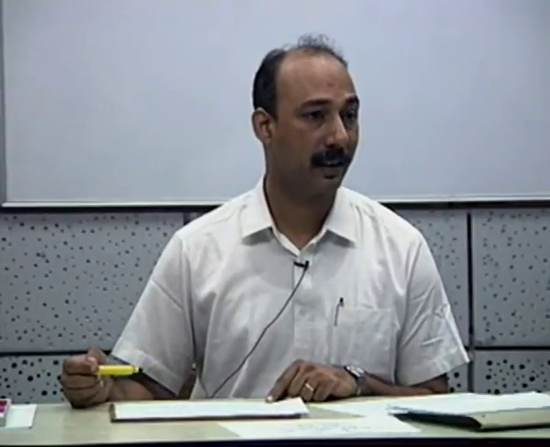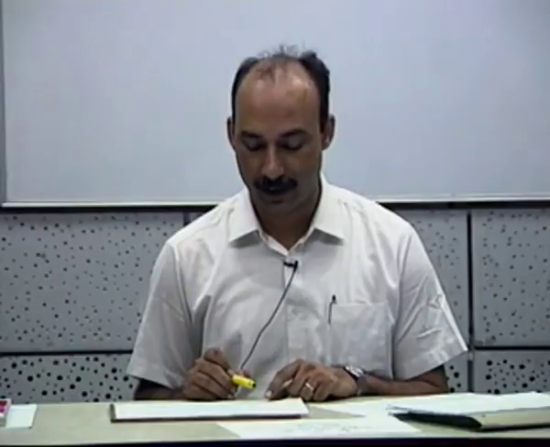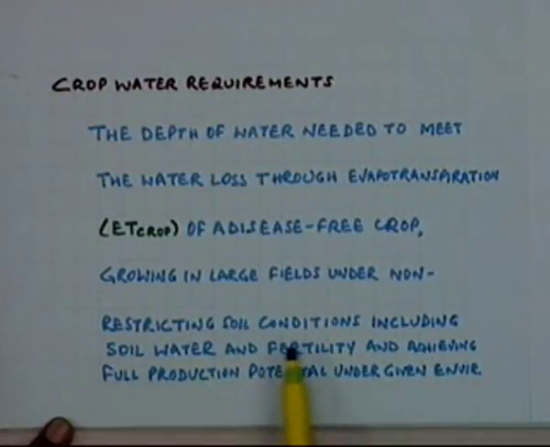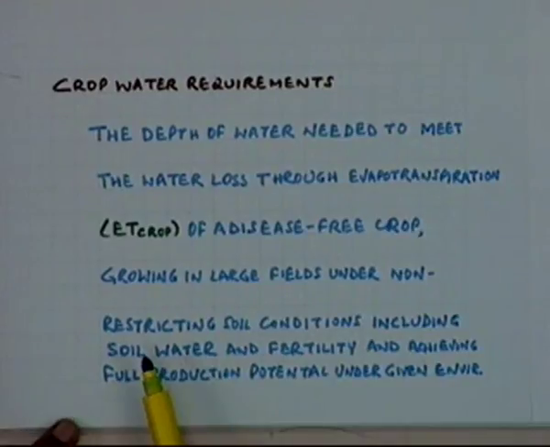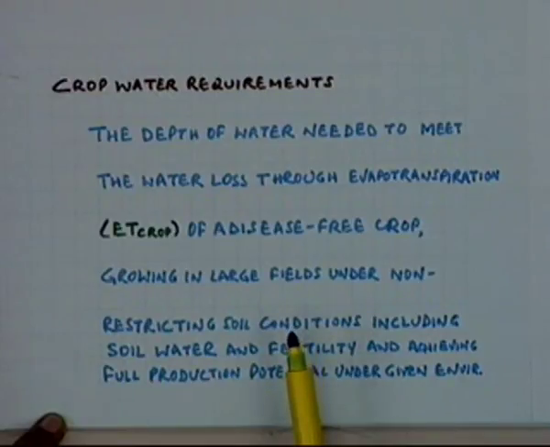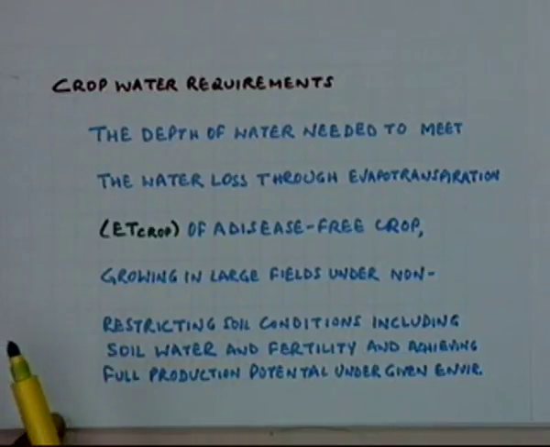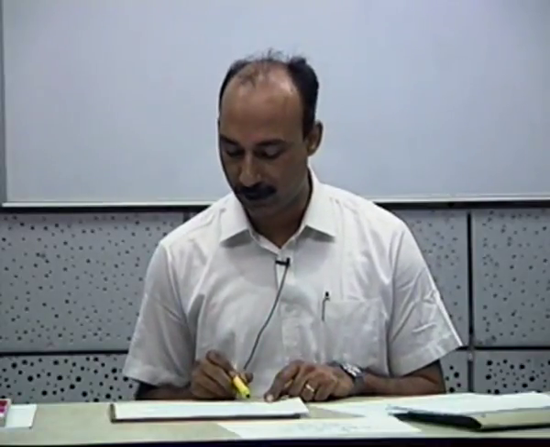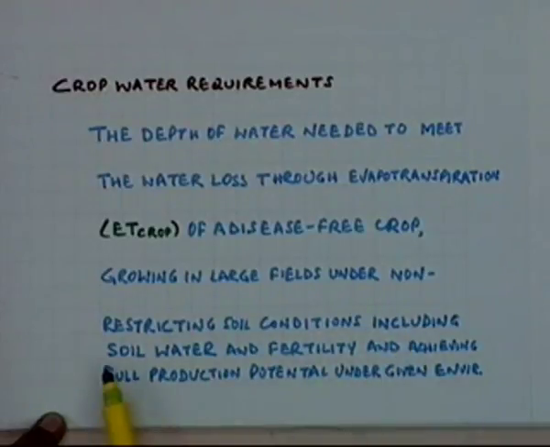We are saying that the crop is not restricted because of any of these parameters, whether it is the environment or the soil conditions. You shouldn't say that the crop water requirements will be much different if the soil is shallow, if the extent up to which the crop roots can grow is restricted. In that case, the crop water requirements will be different. That is where we are saying that the soil conditions shouldn't be restricted.